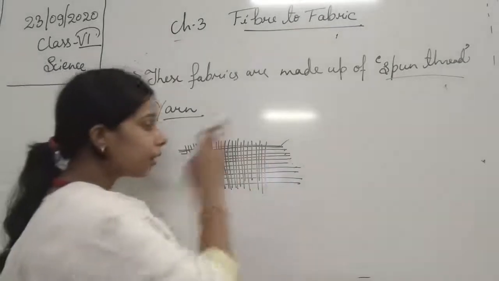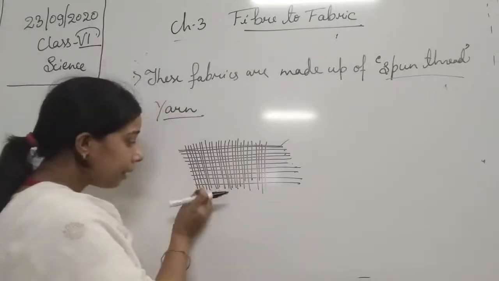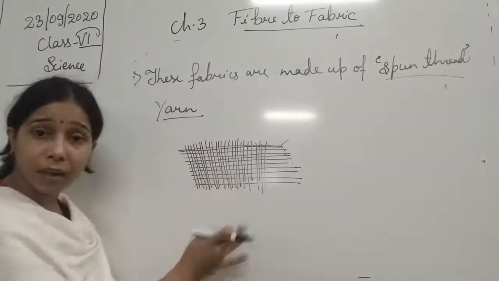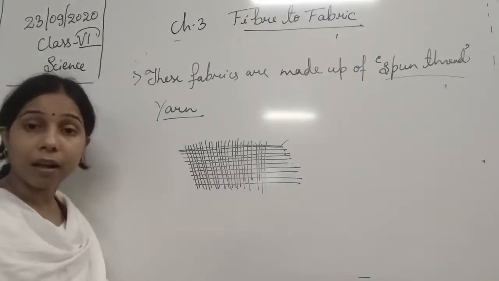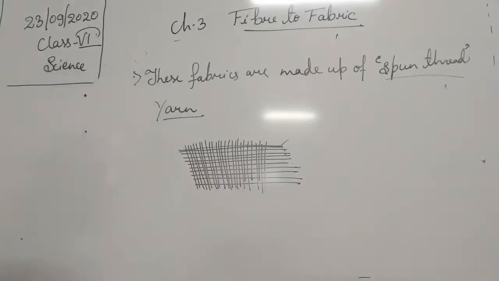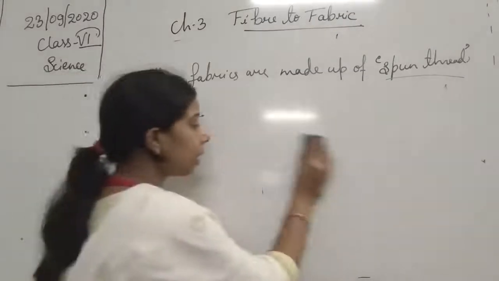Okay, so when you see the fabric, students, these threads which are placed over one another are actually not the fibers, these are the yarns. Still we did not reach the fibers, we are talking about the yarn.